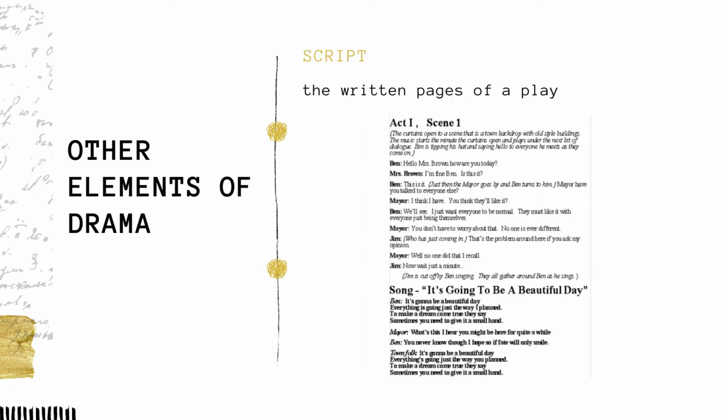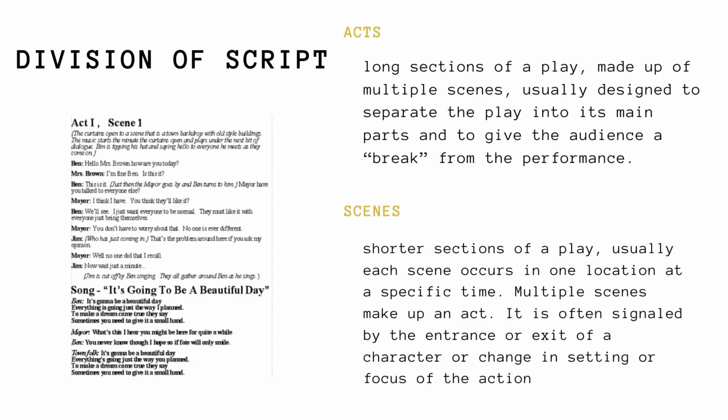We also have the script. These are the written pages of a play. And the script is actually divided into 2 parts. The first is the acts, which are the long sections of a play. They are made up of multiple scenes, usually designed to separate the play into its main parts and to give the audience a break from the performance.